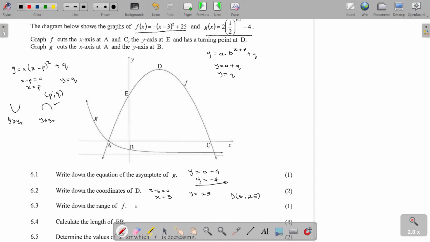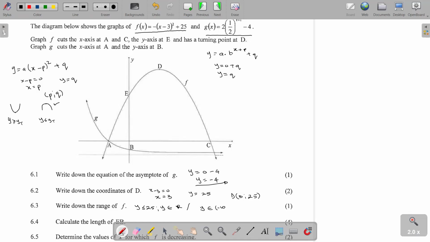So the range is going to be y less than or equal to 25, but we must also know that y is an element of the real numbers, so this range can be written using y is an element of, from where? From negative infinity.